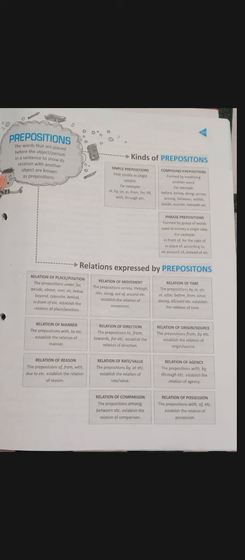For movement, one example you can take: you are walking across the river. So in every particular relation you can see how prepositions are helping. Now one by one we will discuss them.